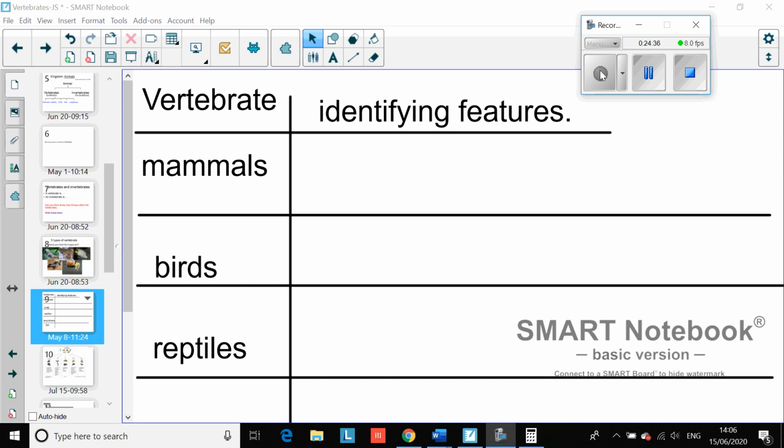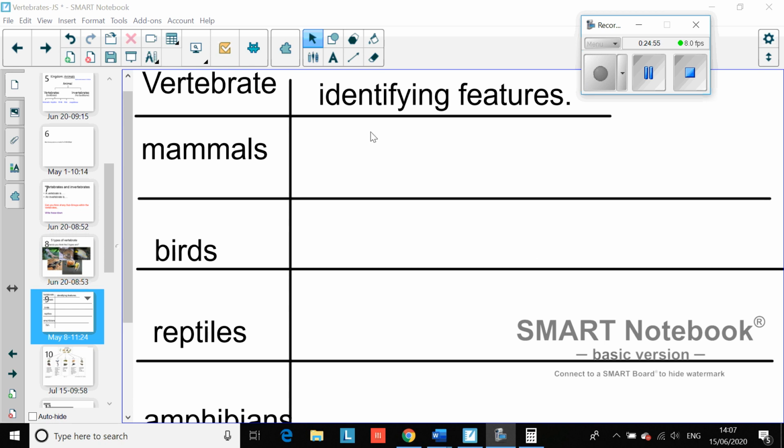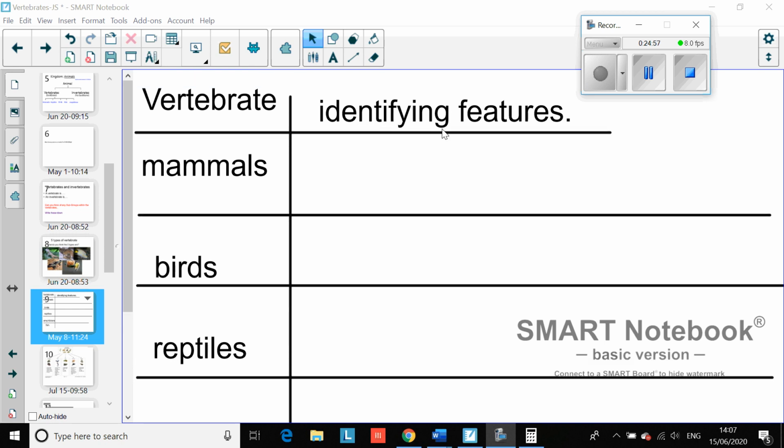Okay, now your last task for today, which should take you probably about 15 minutes or so, is I would like you to draw up a table in your book like this. So in one column, you've got the name of the 5 vertebrates, so mammals, birds, reptiles, amphibians, and fish. And then in the next column, their identifying features. Now I'd like you to write down what it is about those types of vertebrate that only they have.